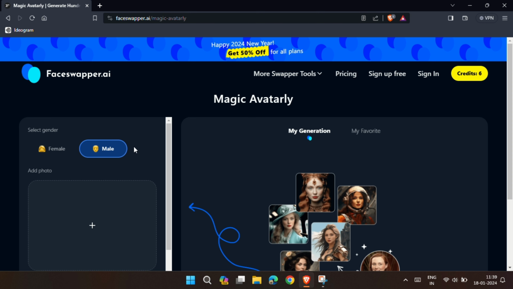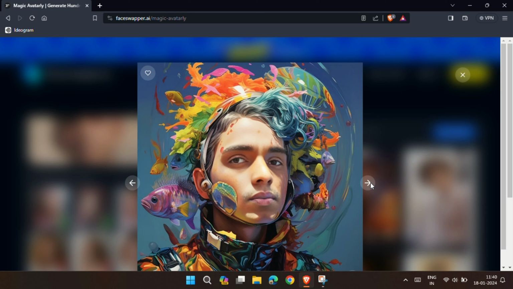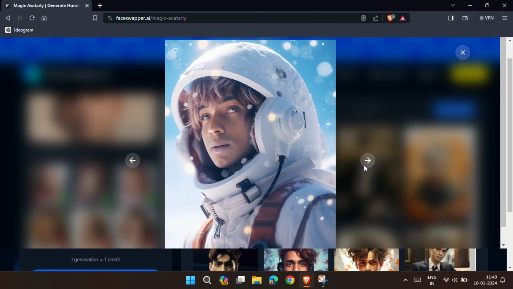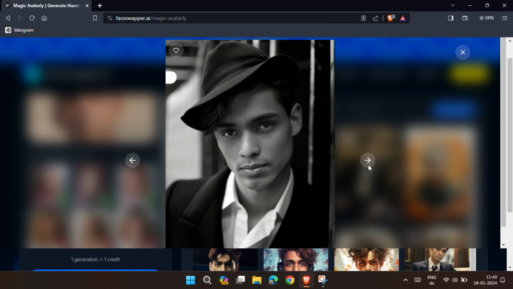Now select your gender and upload your photo. Once the photo get uploaded, simply click on Swap Face Now, and your magical avatars will be generated shortly. If you are not satisfied with the result, you can generate again to see more magical avatar of yourself.